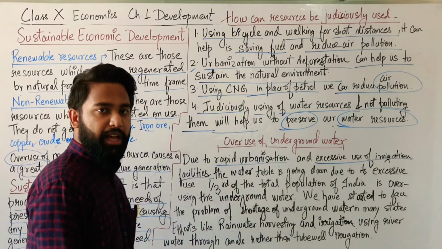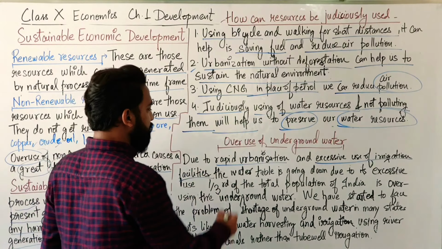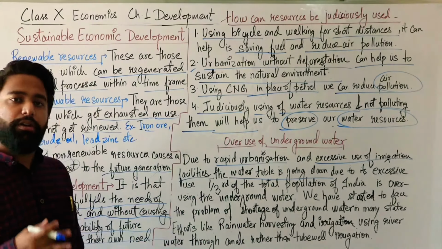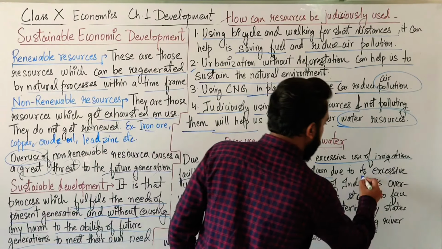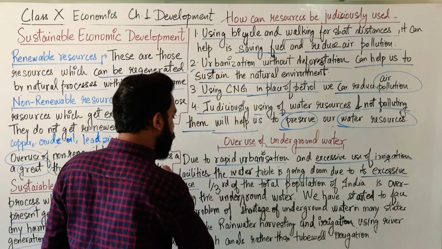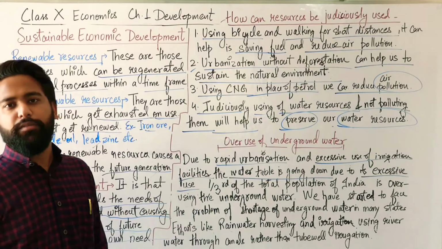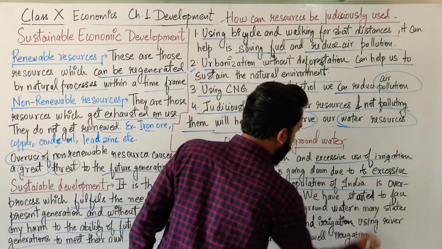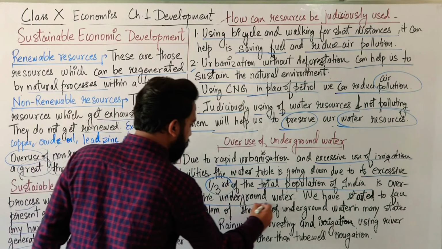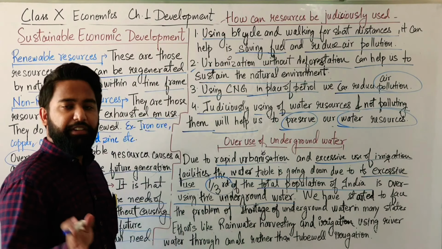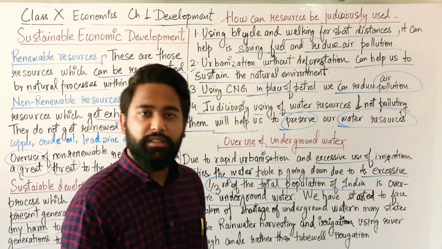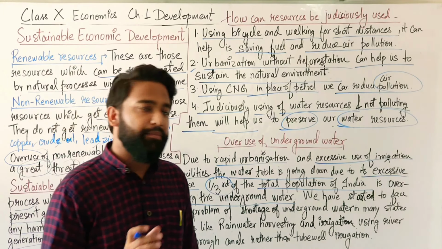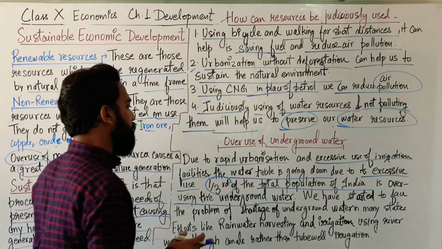So in the urban areas and in the rural areas, the water table is going down in both. Why? Due to the excessive use of underground water. Around 1/3 of the total population of India is overusing the underground water. Every third person is overusing the water, is wasting the water. So it's a very bad thing. We should save our water.